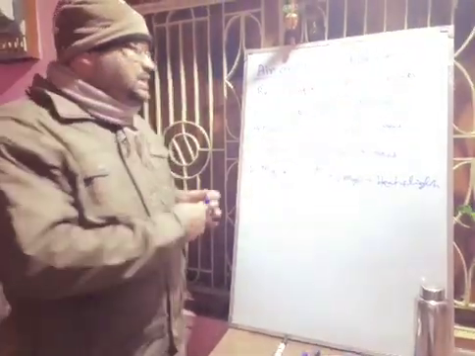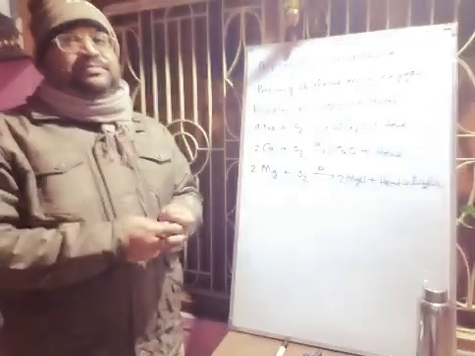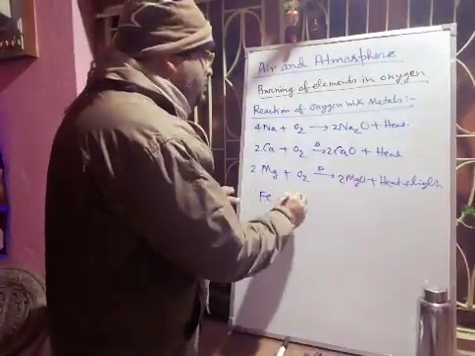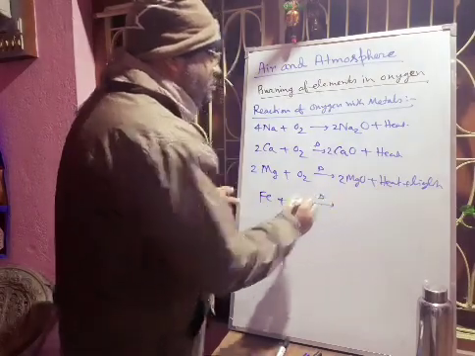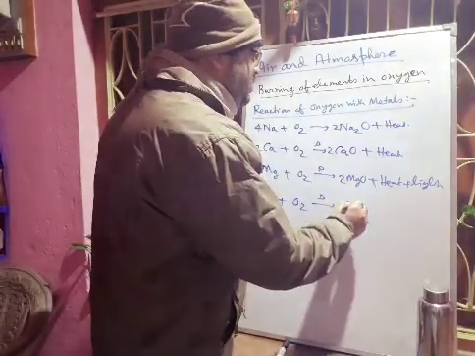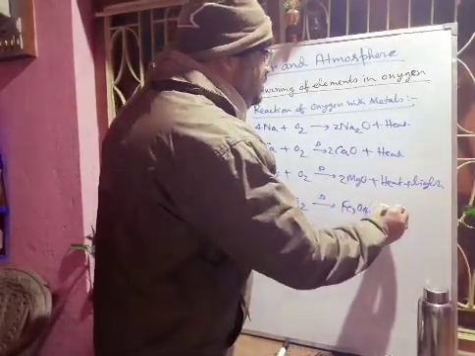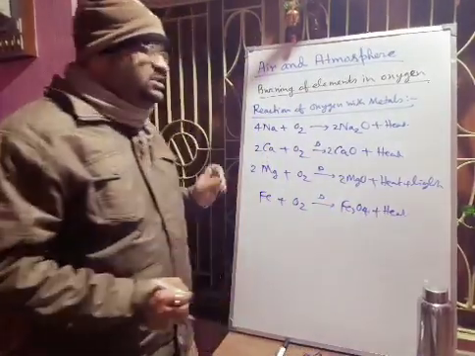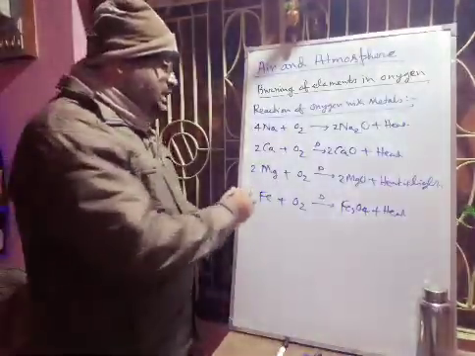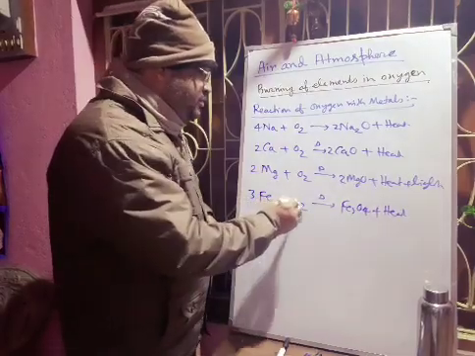Okay, next we will discuss the reaction of iron and oxygen. If you take iron, it will react with oxygen, and here you can also give heat, that will produce Fe3O4, plus there will be formation of heat. This is ferrosoferric oxide, Fe3O4. Now you have to balance it. Here you have to put 3 and here you have to put 2.